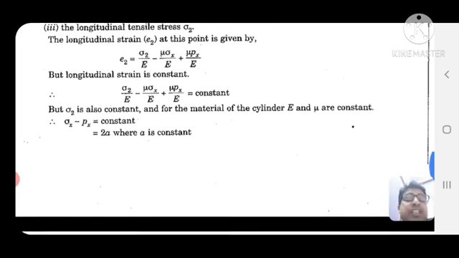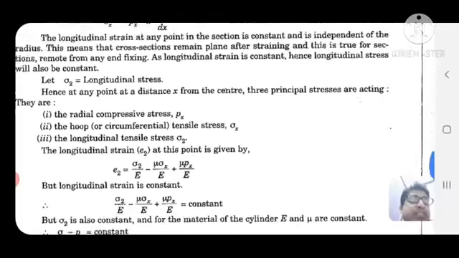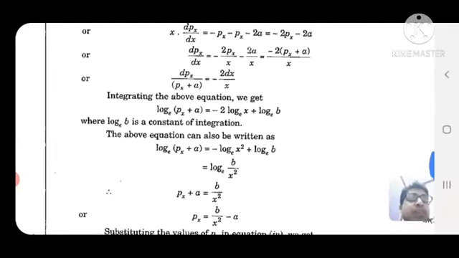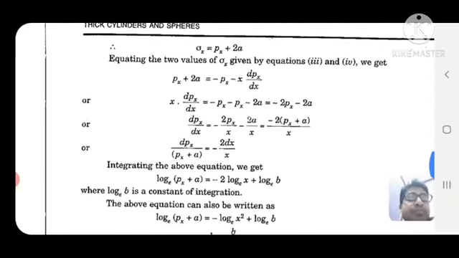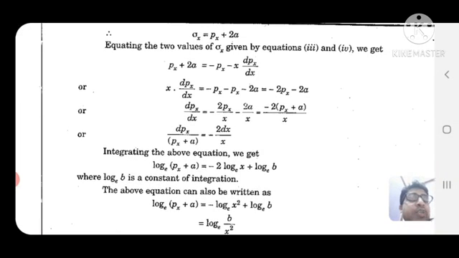But sigma 2 is also constant, and for the material of the cylinder, E and mu are constant. So sigma x minus px is equal to a constant, equal to 2a, where a is the constant. Now sigma x is equal to px plus 2a. Equating the two values of sigma x, px plus 2a is equal to minus px minus x dpx by dx.